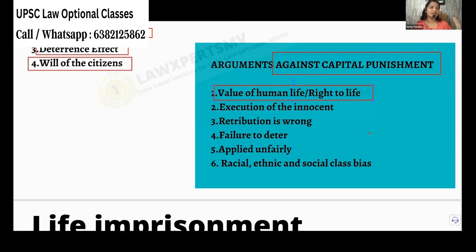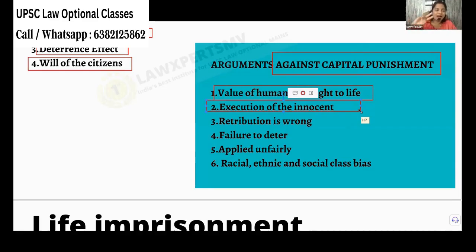First of all, they will say it's a human life. However much money you give, you cannot bring it back. And the human rights are available only to these offenders. Okay. Next, execution of the innocent. This is a point to think. In India, can we say that only the right person is convicted? No, the process is flawed sometimes.